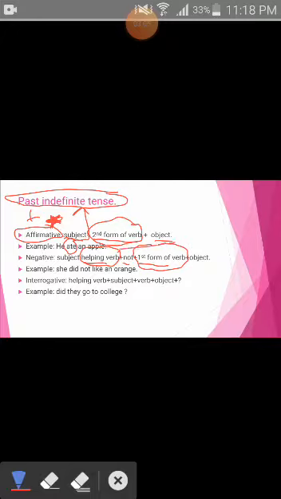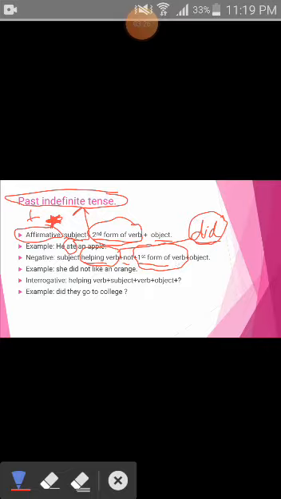And which is the helping verb? That is did, which is the second form of do. As did is the second form of do, that is why you use did not as a helping verb, and then the first form of the verb will come in the negative tenses. Example is she did not like an orange.